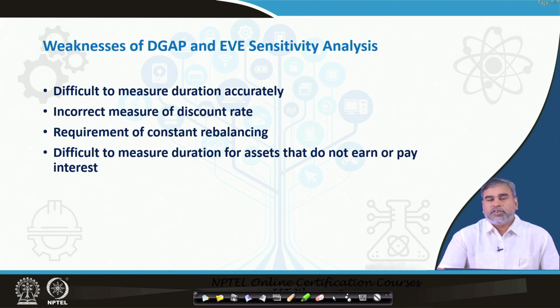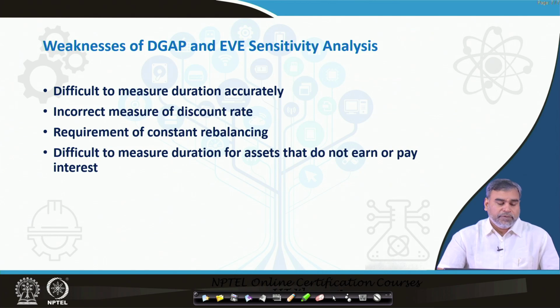Then, the requirement of constant rebalancing. That means whenever you are calculating durations, duration has to be calculated on a periodical basis, and accordingly the asset and liability structure has to be changed. It depends upon the interest rate in the market, because once the interest rate changes, the value of all those assets or liabilities will change, and accordingly your duration will also change. So, we have to keep in mind that constant monitoring and constant rebalancing is happening with respect to the assets and liabilities that commercial banks have.